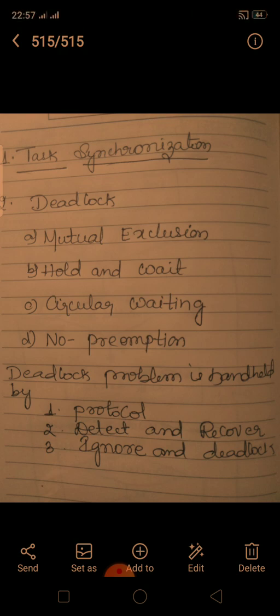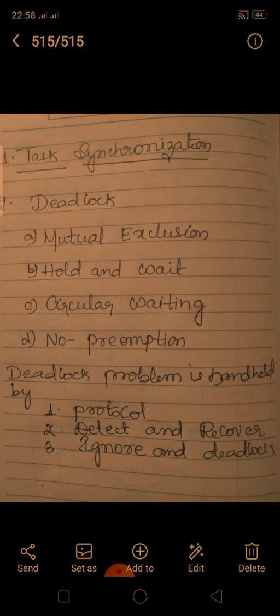The concurrent execution of 2 processes is not guaranteed to be determinate, since different executions of the same program on the same data may not produce the same result. This is about the race around condition and task synchronization.